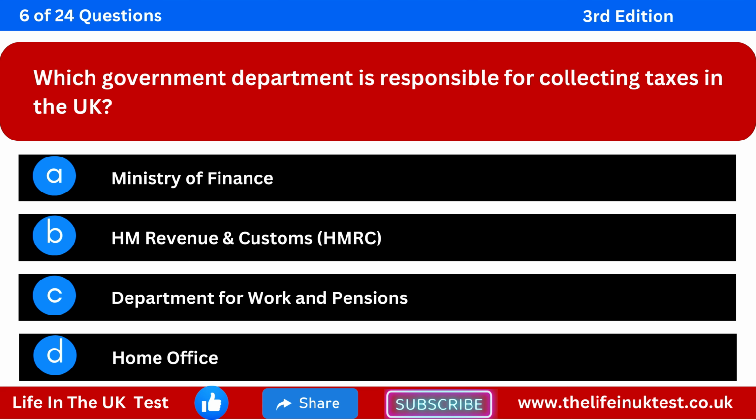Which government department is responsible for collecting taxes in the UK? Option A, Ministry of Finance. Option B, Revenue and Customs, HMRC. Option C, Department for Work and Pensions. Option D, Home Office.